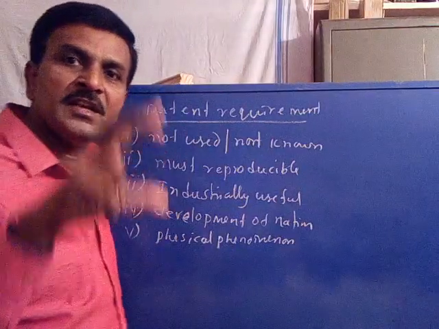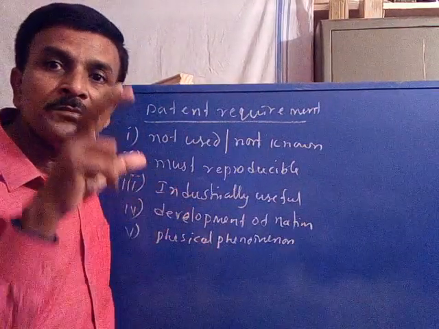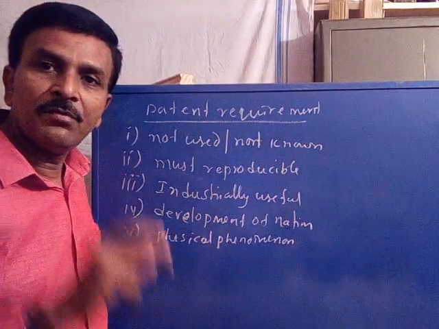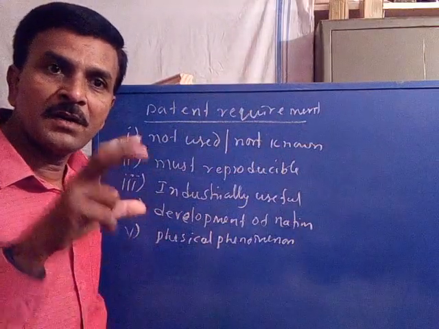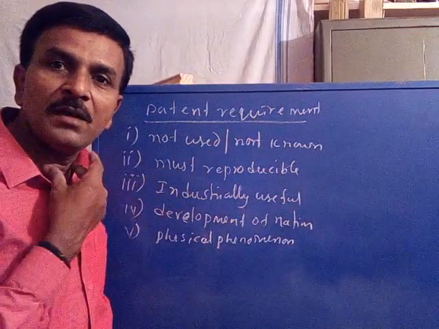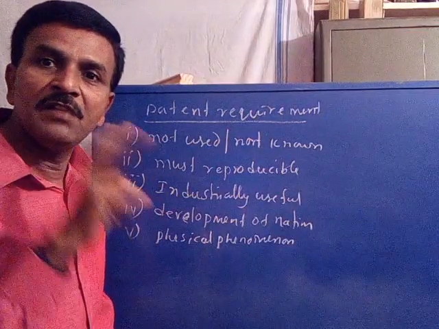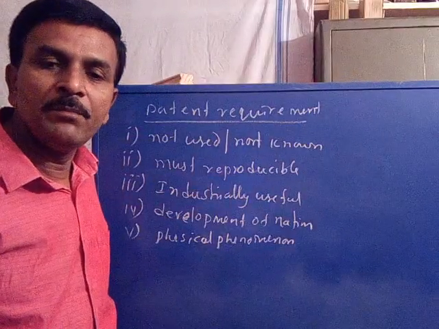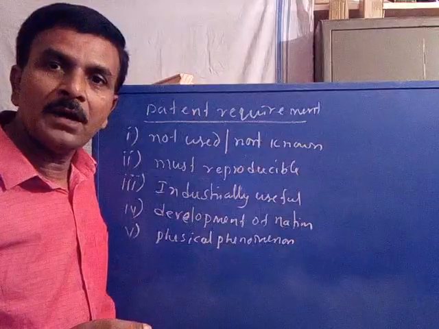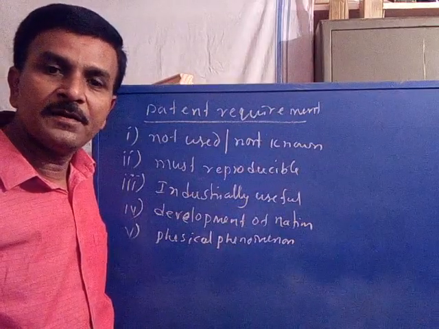Since physical phenomena already exist, they do not come under invention, so patents will not be granted to them. So these are some important requirements for patentability.